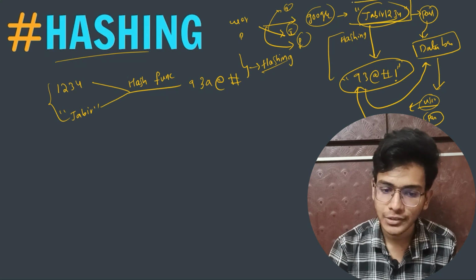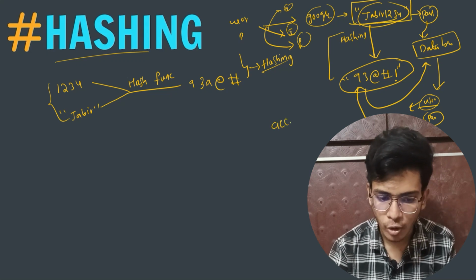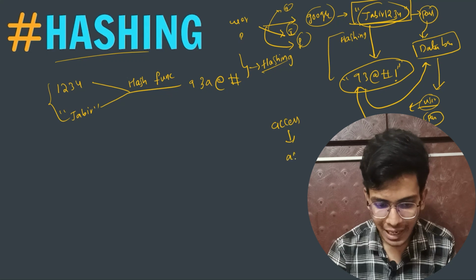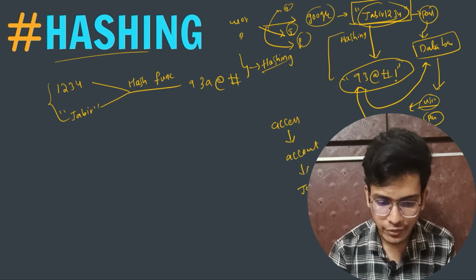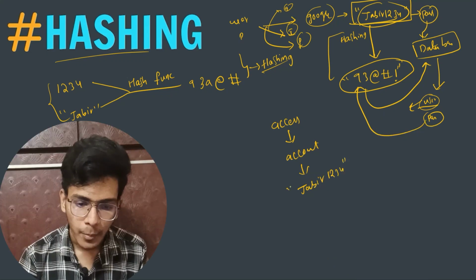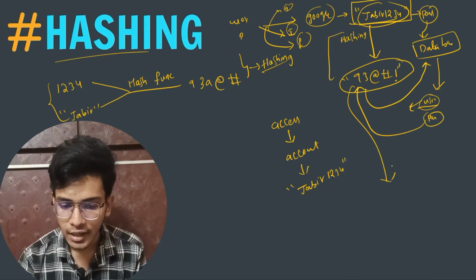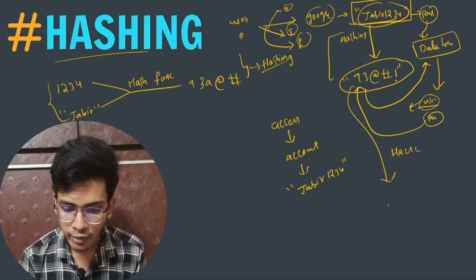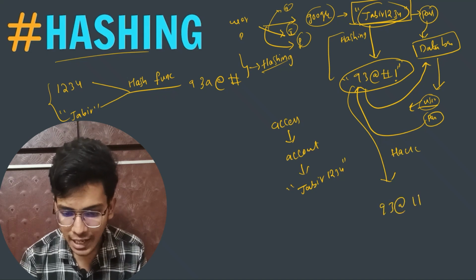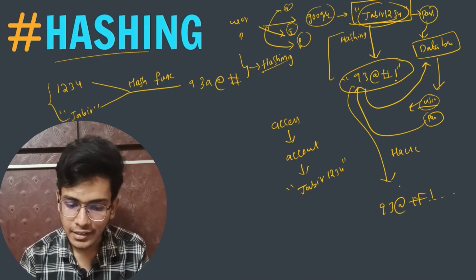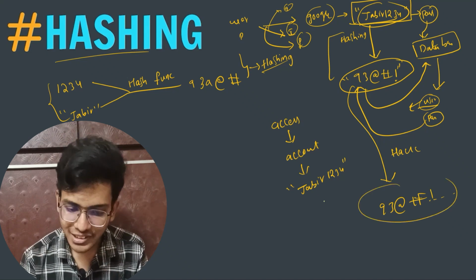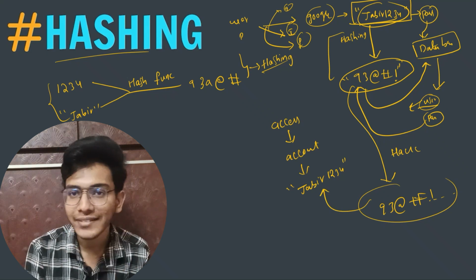But when he goes to the password, my actual password, if I want to access my account, I need to write in the password field Jabir1234. But in the hash form, the hacker will get a long string of characters, and from this, a hacker can never go back.